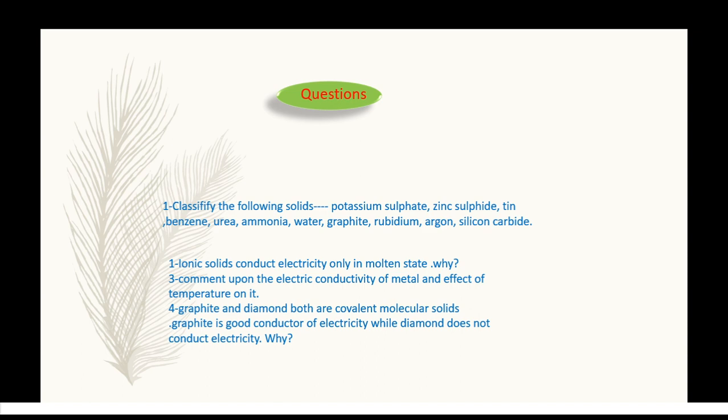But when a potential difference is applied across a metal, the electrons move towards the positive electrode. The moving electrons carry the electric current from one point to another.